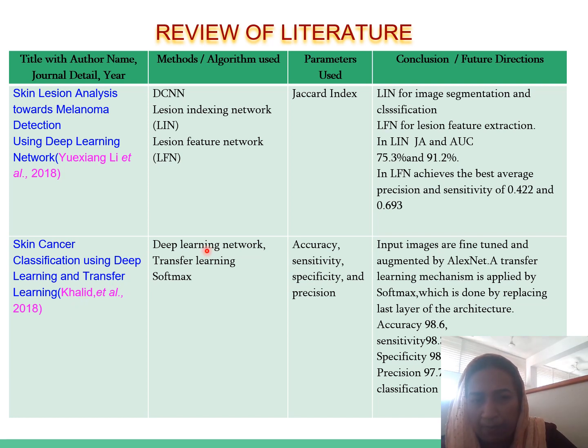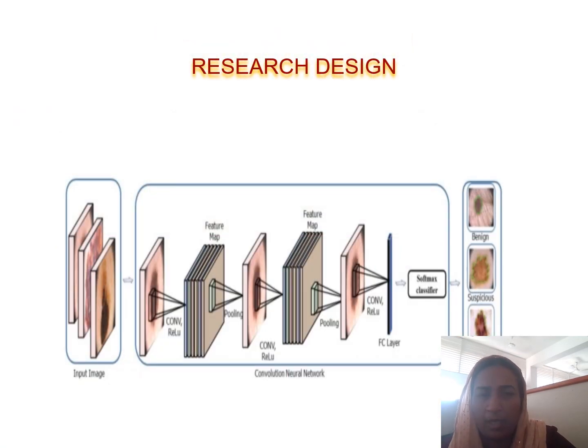Then the next paper is skin cancer classification using deep learning and transfer learning. Here a deep learning network, transfer learning, and softmax algorithms are used. Accuracy is evaluated and 98.6% is obtained. Then we can go to the results and designs which are explained in some of the papers.